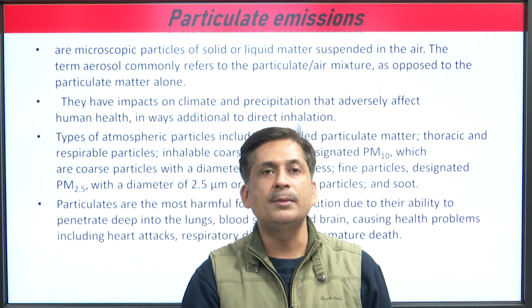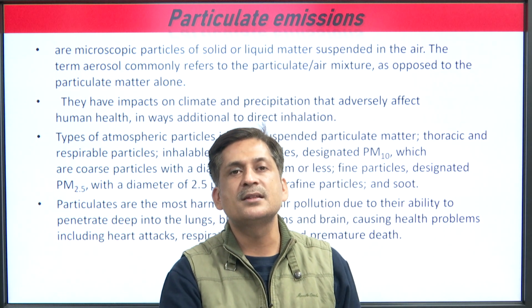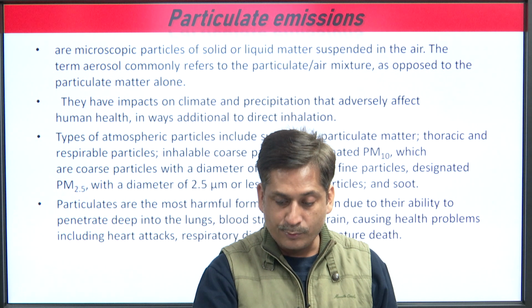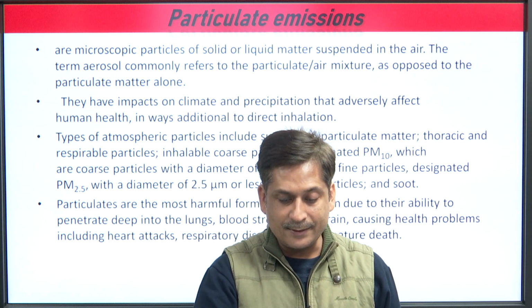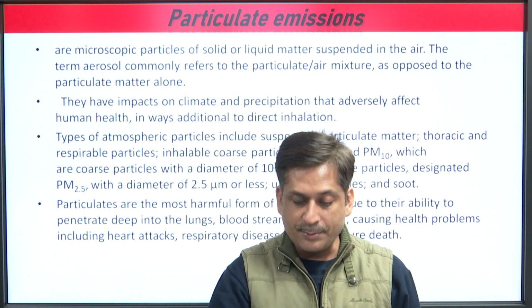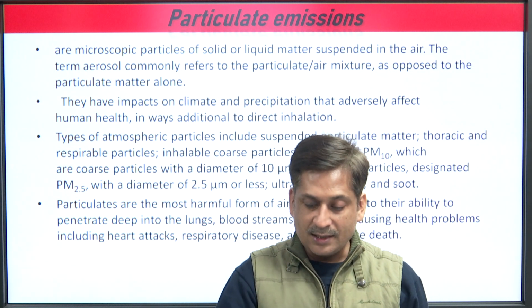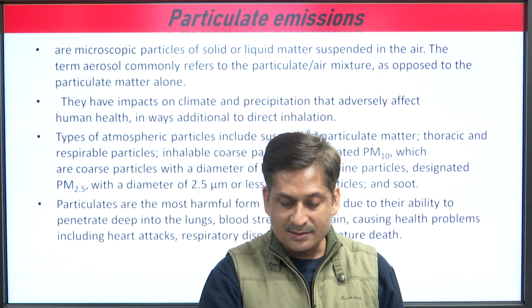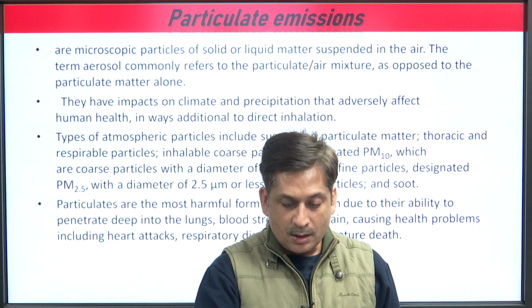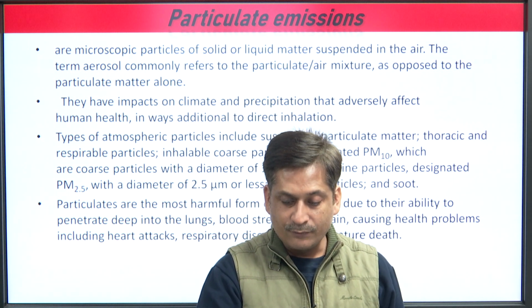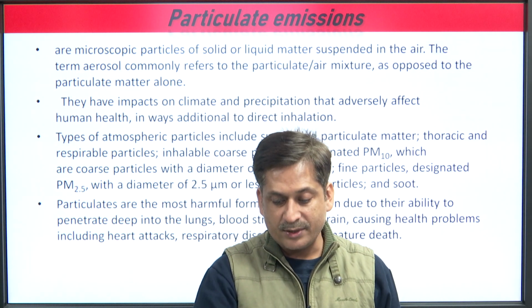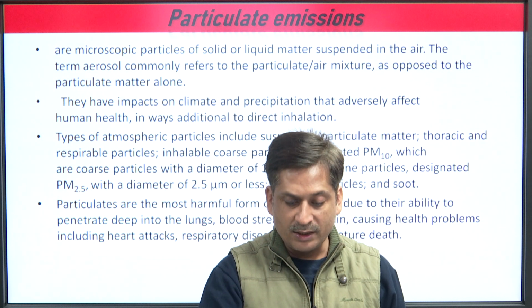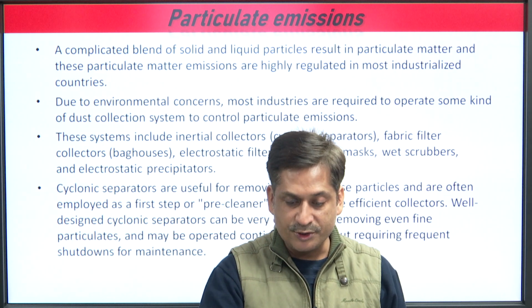It varies with size: PM10 is the particle having a size of 10 micrometers, designated as PM10, and PM2.5 has a diameter of 2.5 micrometers; these are called ultrafine particles and soot. Particulates are the most harmful form of air pollution due to their ability to penetrate deep into the lungs, bloodstream and brain, causing health problems including heart attacks, respiratory diseases and premature deaths.